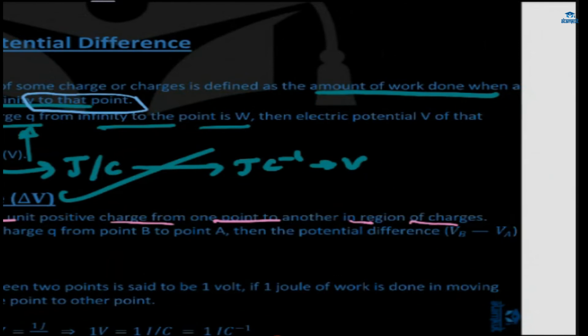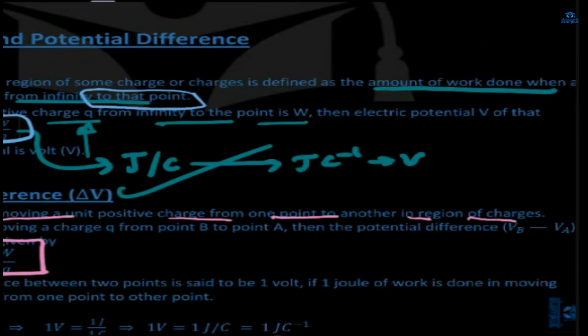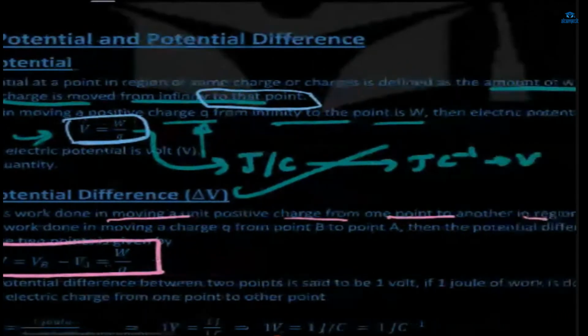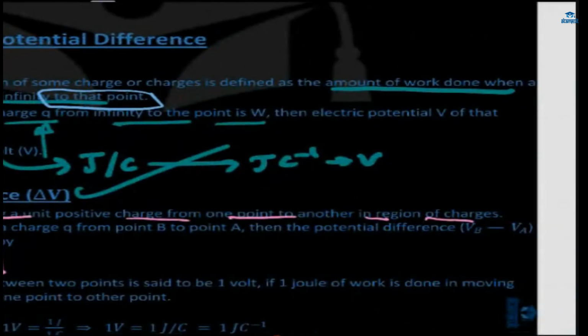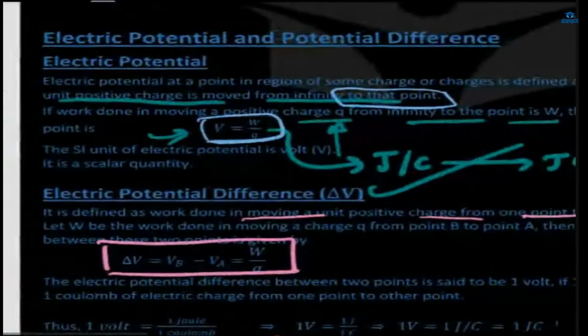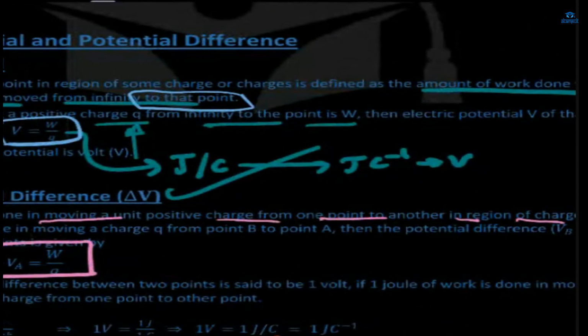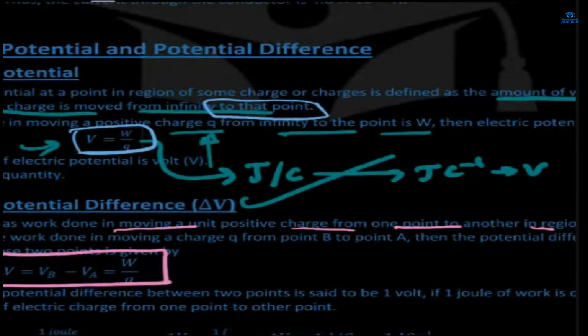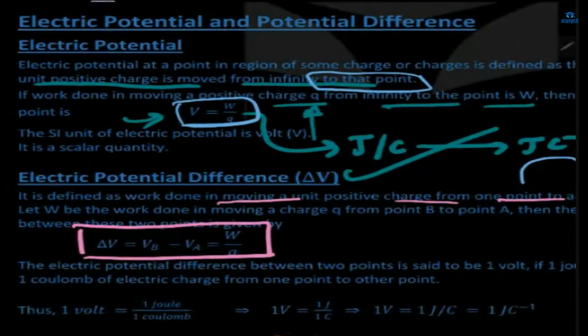So in electric potential difference, we talk about within the region of electric charges. When we move a unit positive charge from one point to another point in a region of electric field, then that work done is called what? Electric potential difference. Means VB minus VA is equal to W by Q.